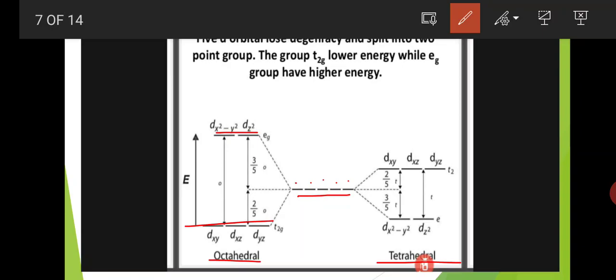Here are the three orbitals of the T2g group and the two orbitals of the Eg group. The energy gap is denoted by delta O for octahedral, and here delta T for tetrahedral.